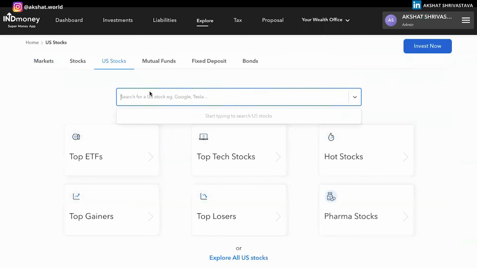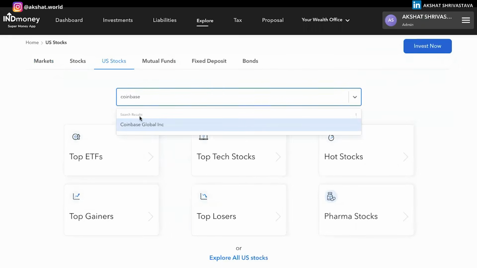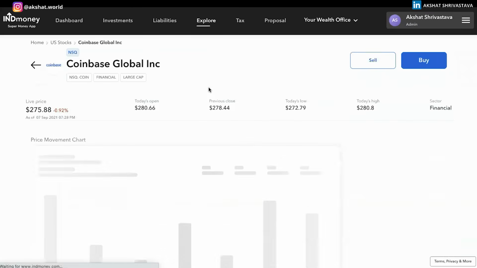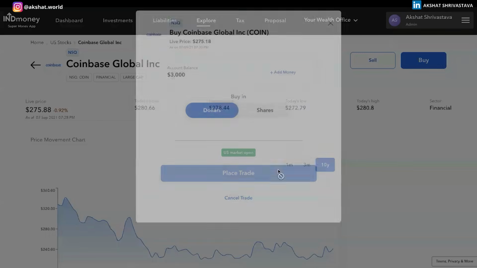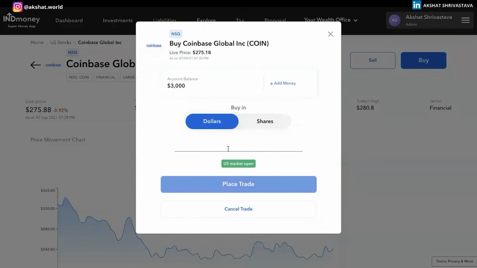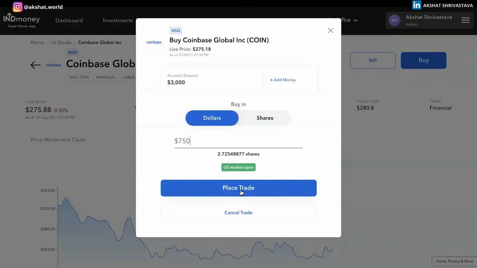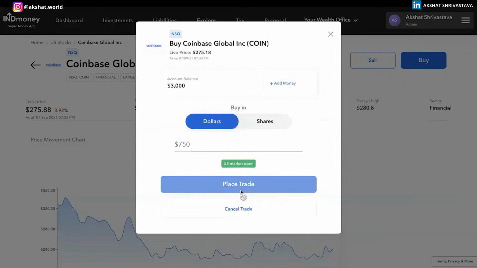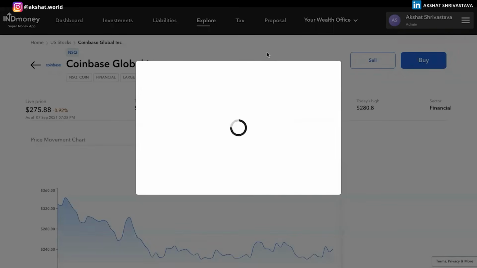So I will take bet A, right? That is what I truly believe in, and that is the reason why I am investing $750. This is the first stock that I am buying, in a company called Coinbase. So I'm going to invest $3,000 in total. First, I'm going to buy Coinbase. So I'll go to Coinbase, place the buy order, and invest $750 because I'm investing in 4 different stocks. So I'll place an equal amount. I place the trade, and done.